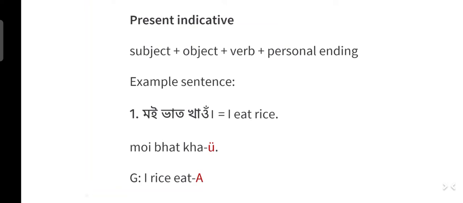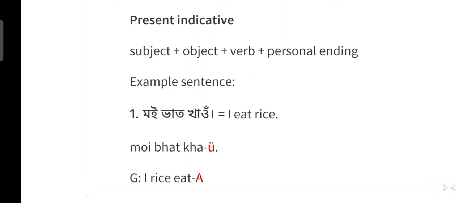Now let's come to present indicative tense. Present indicative in SMEs is same as present indicative, also called simple present in English. The formula in SMEs is subject plus object plus verb plus personal ending. The default verb order in SMEs is SOV, subject plus object plus verb, unlike in English, which is SVO, subject plus verb plus object. But any verb order can be used in SMEs. But the most natural sounding or the most normal one is the SOV order.